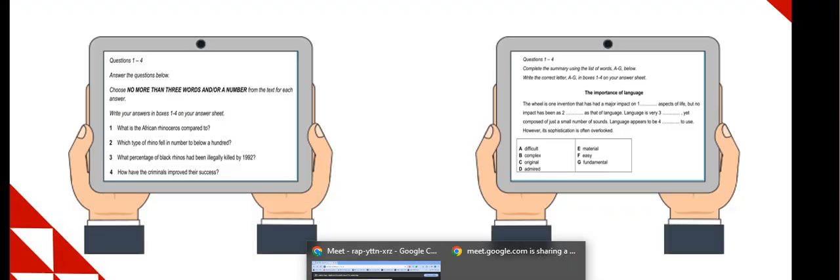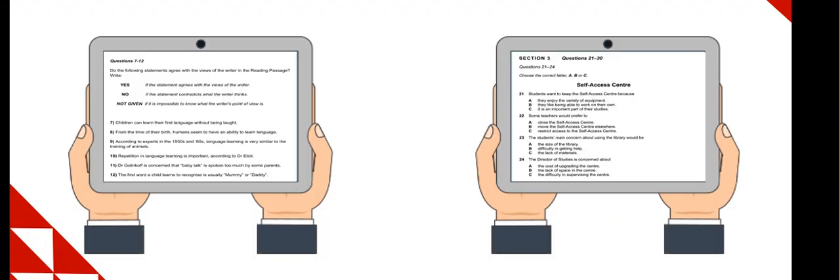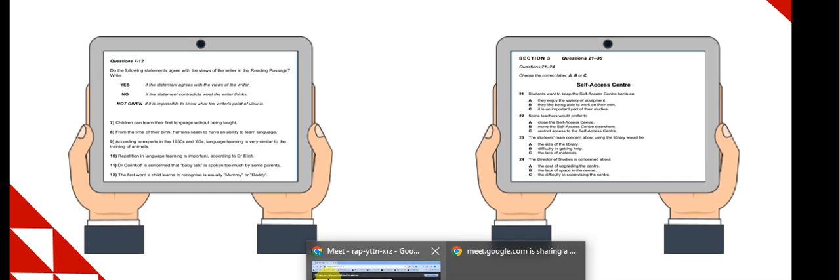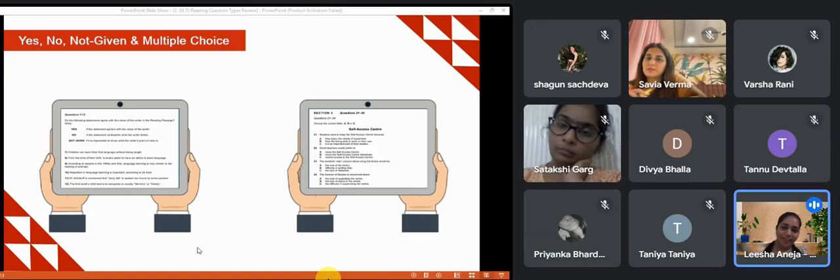Okay, now I am resuming forward with yes, no, not given. So the question would look like this, in which they would be giving you options. These are the statements. Now, I stated the example in one of the classes yesterday. Let's say I stated that Lisha is having ice cream. So that is there in the question as well as in the passage that she is having ice cream. So that means it is true.